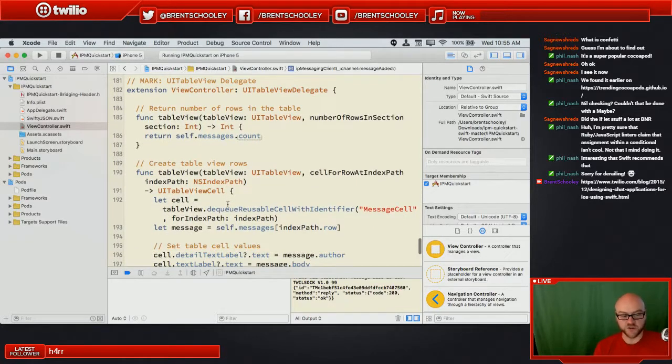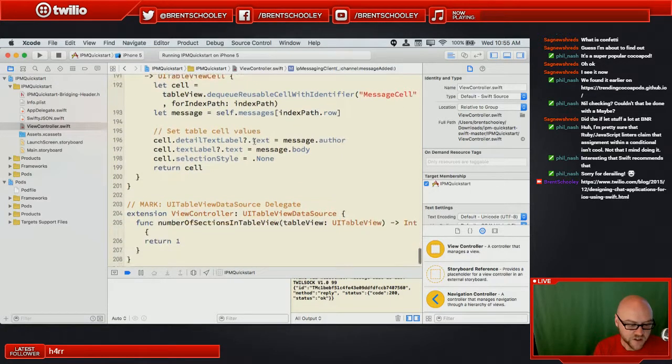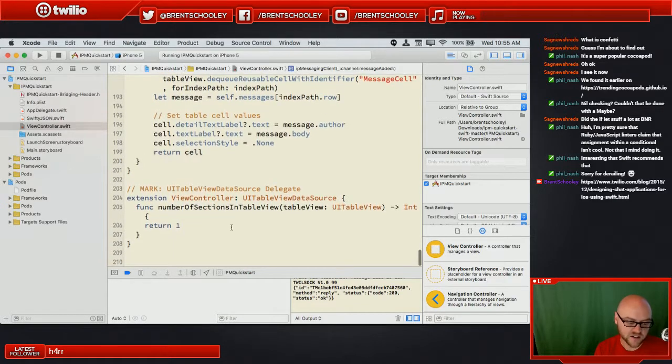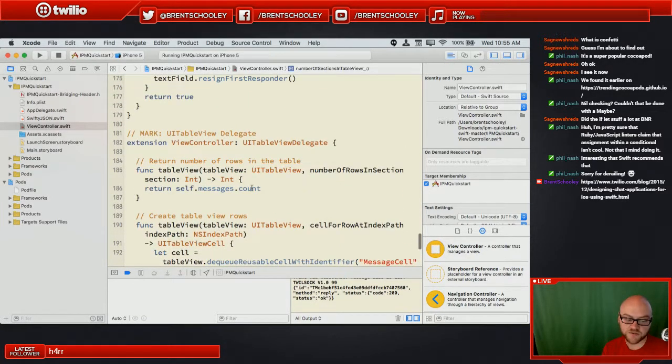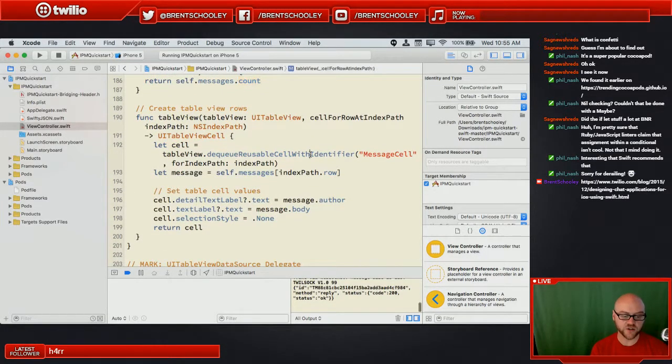And then here's our table view. So we were definitely looking forward to seeing those table view methods. You should be familiar with this by now. They're not setting, I don't think, oh wait, here it is. So the table view data source is returning one section. Same as the last one, we only have one section. How many rows do we have? The number of messages that we have, just like the number of objects we had in the last one. And then we dequeue a cell with an identifier like we did before. This one's called message cell.